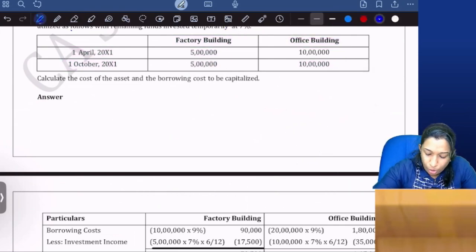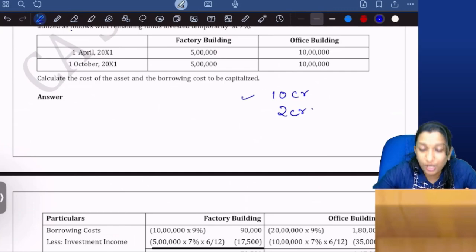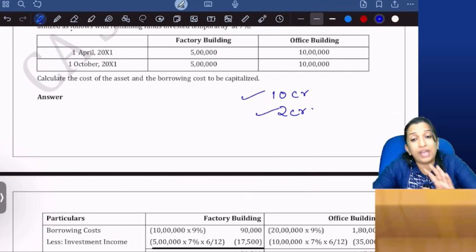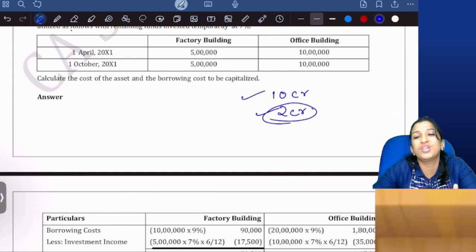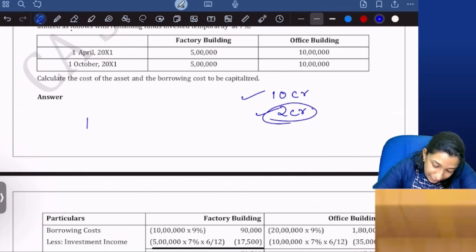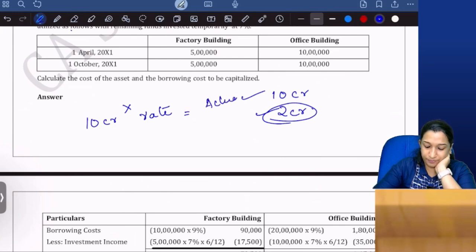I've taken a loan of 10 crore, but I used only 2 crore on the qualifying asset this year. So how much interest can I capitalize? Assuming the entire 12 months the loan and construction is there, 10 crore into rate. So I'll get the actual interest.